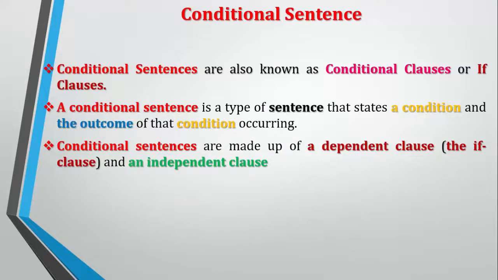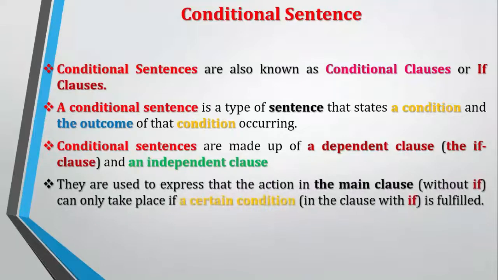Conditional sentences are made up of a dependent clause that is also called the if clause and an independent clause. They are used to express that the action in the main clause without if can only take place if a certain condition in the clause with if is fulfilled.